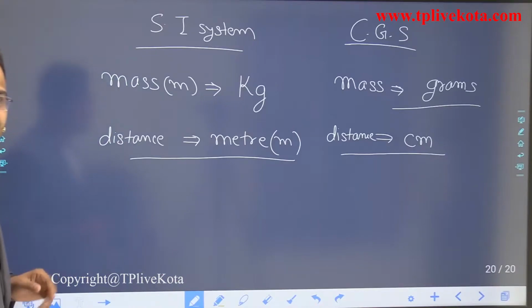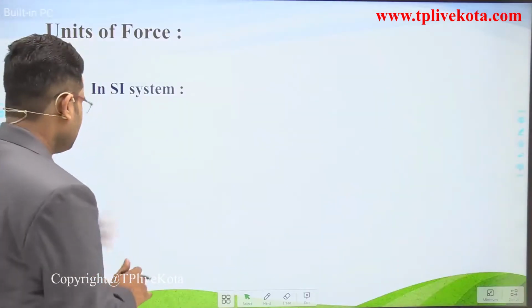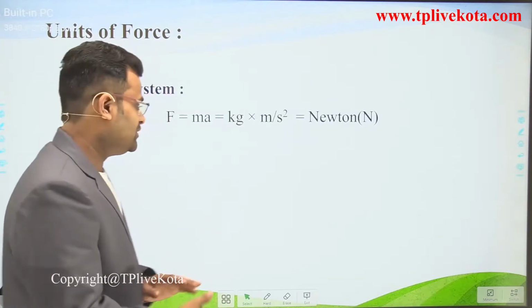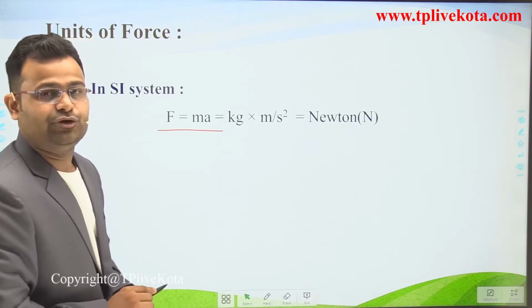Now we discuss the unit of force in SI system. Now in SI system, students, the formula of force is equal to m into a.